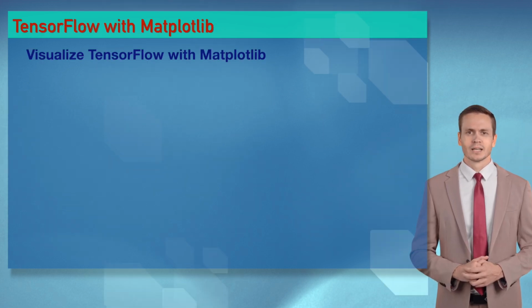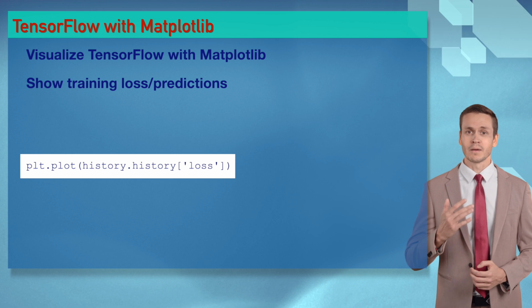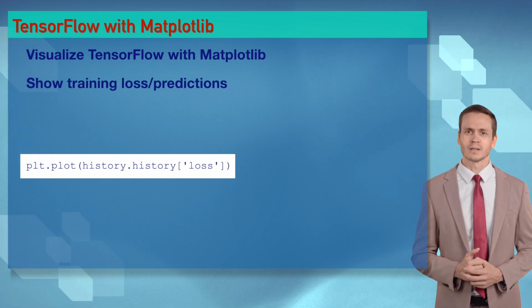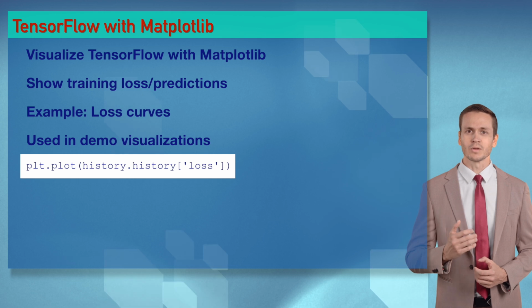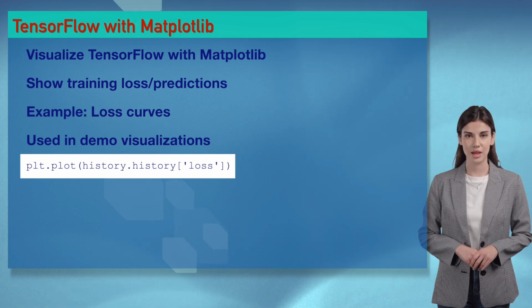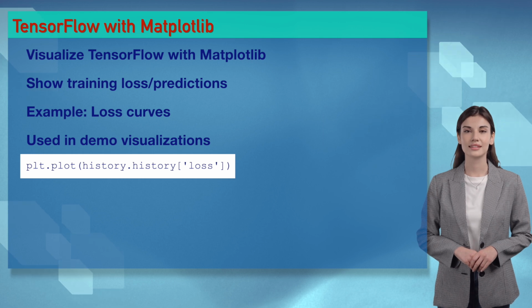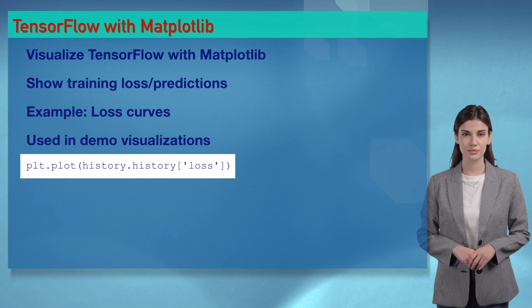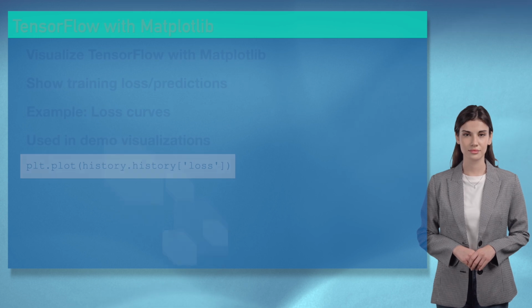Wizards, plt.plot(history.history['loss']) is a visual serenade for Sophia, showing TensorFlow training loss. It's a plot party. Let's make these visuals pop. You're plotting my heart, Ethan. Wizards, Matplotlib visualizes TensorFlow training. Try it in our demo. It's like painting AI progress.